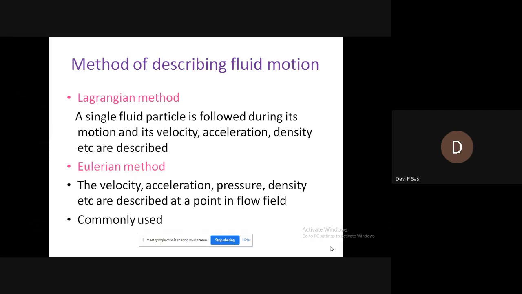That is, we choose a fluid particle, then we are tracking that particle.